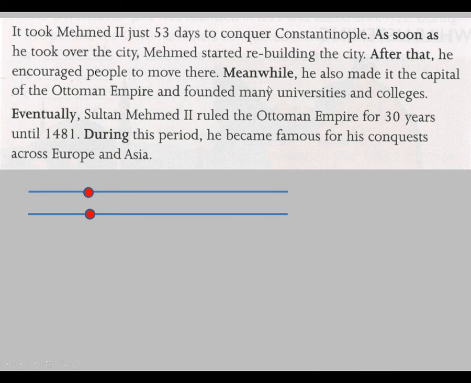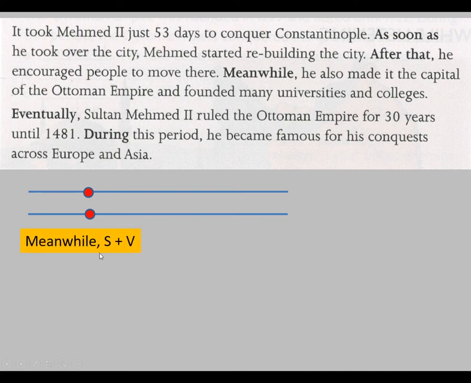For example, here, Mehmet II conquered Constantinople. He took over the city. He started rebuilding the city. He encouraged people to move there. At the same time, meanwhile, he made it the capital of the Ottoman Empire and founded many universities and colleges.